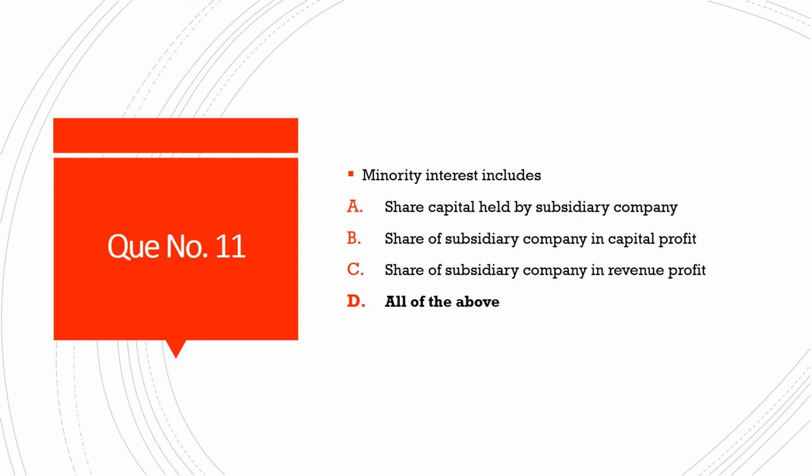Then next question number 11. Minority interest includes, options are option A, share capital held by subsidiary company. Option B, share of subsidiary company in capital profit. Option C, share of subsidiary company in revenue profit. And option D, all of the above. And the correct answer is option D, all of the above.